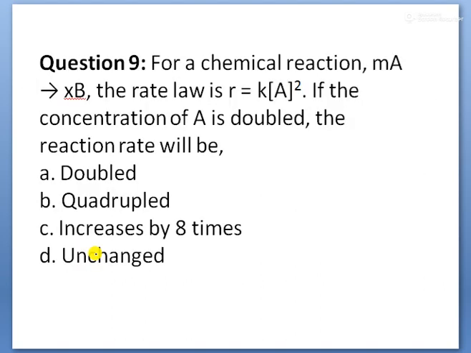Next, children, question number 9. For the chemical reaction given as A gives rise to B, the rate law is represented as R is equal to K into [A] to the power 2. If the concentration of A is doubled, the reaction rate will be? What is the given rate law or rate equation? Your given rate equation is rate is equal to K into concentration of A to the power of 2. But here the concentration of A is doubled.